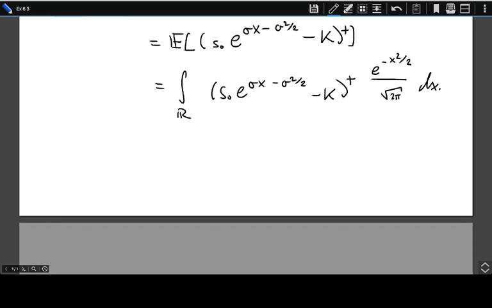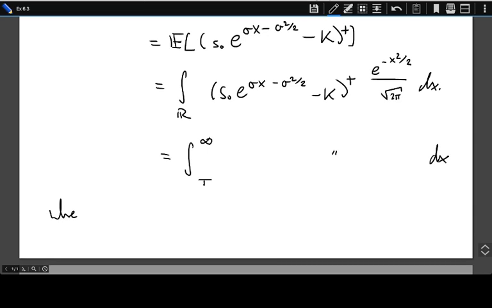We could do some substitution here because this function is only going to be positive. It'll be 0 for any values of x which send this object on the left to be smaller than k. That's how the plus works, right? It's taking just the positive part. So we can actually integrate only from a certain value, which we shall denote by capital T, and leave everything inside the same for now, where